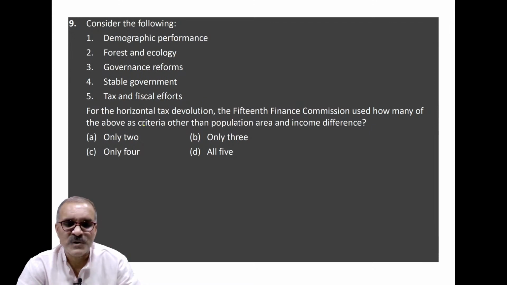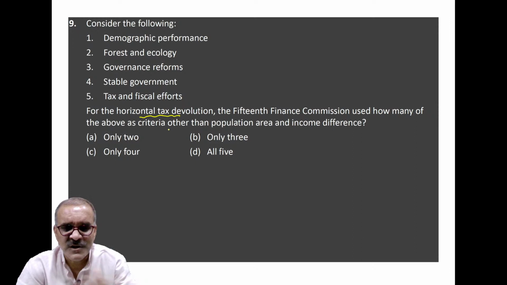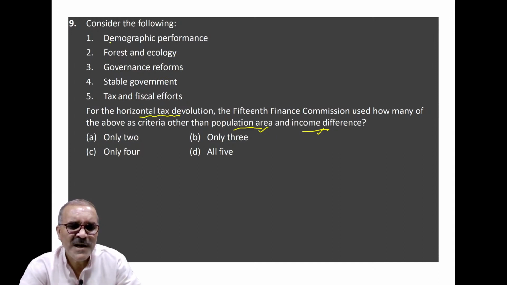And here the question is, for the horizontal tax distribution among states, the 15th Finance Commission used how many of the above criteria other than population and area and income difference? It means 2, 3, 4, 5, 6, 7 variables have been given. You have to pick how many of these the 15th Finance Commission used other than this and this.